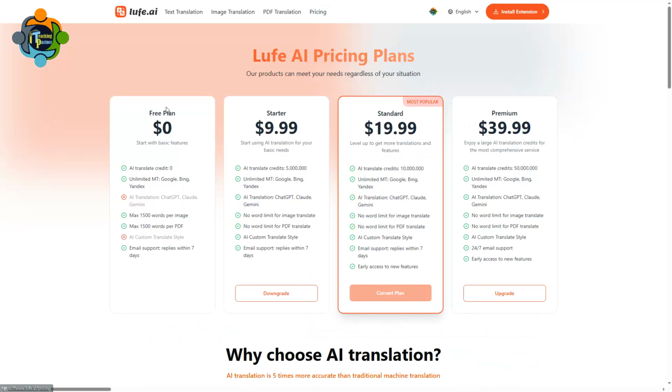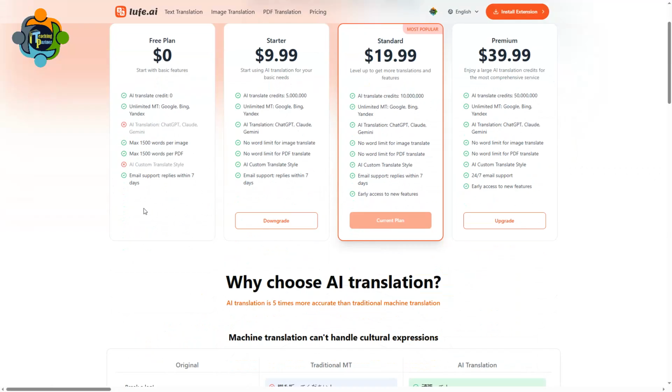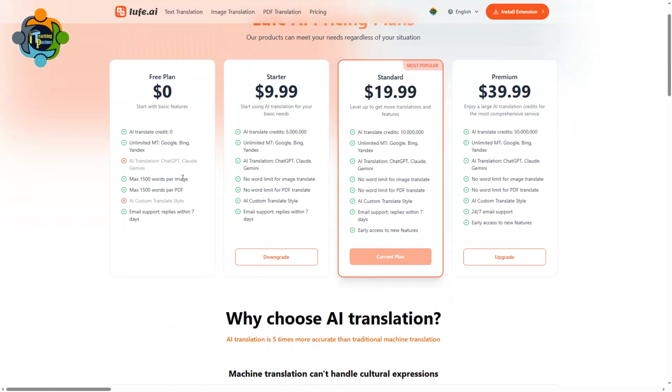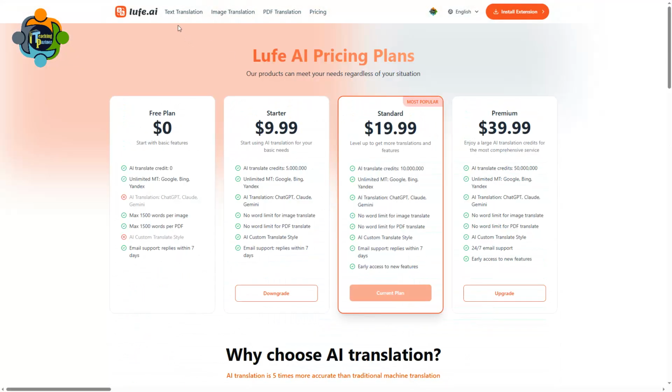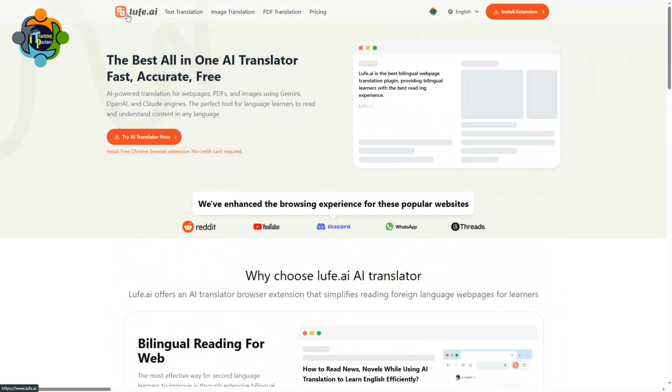So let's check the pricing. It is free for basic features. You can see here it can support a maximum of 1500 words per image. And you can see even the paid version is not very expensive. I tried it and found it excellent. You can also try and share your experience in the comment section.